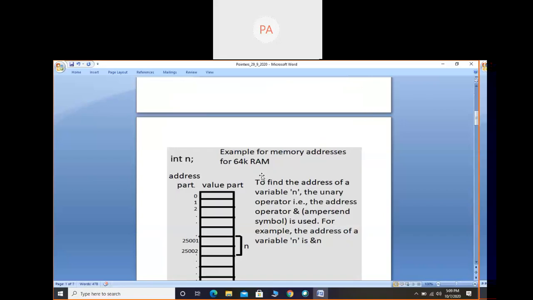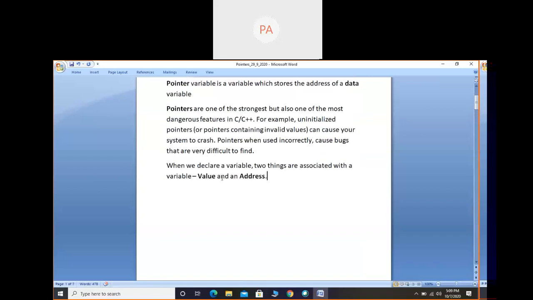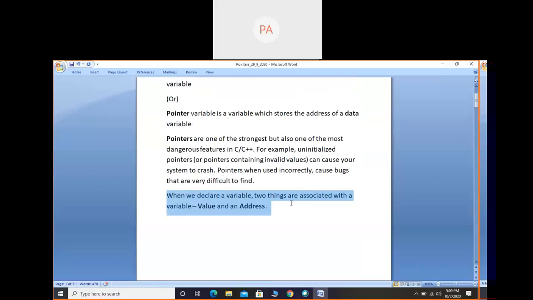Background knowledge in the sense here: when we declare a variable, two things are associated with it. Let us recall the variable concept. A variable is a name given to the computer memory location where a value is stored. Again, a variable is a name given to the memory location where the value is stored, and we can access that value and do some operations with it. Or we can say a variable is an identifier which stores a value.